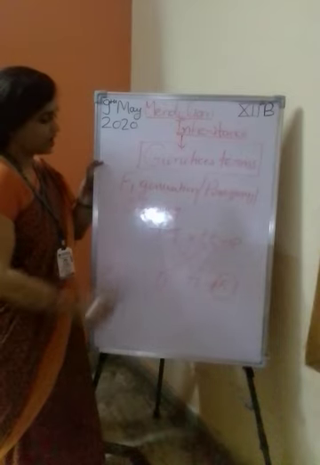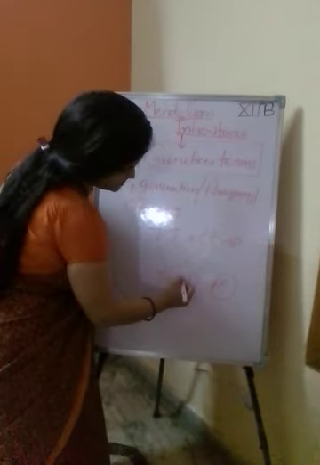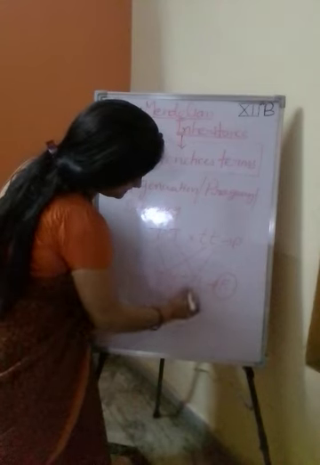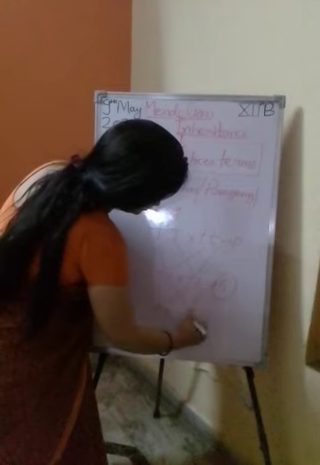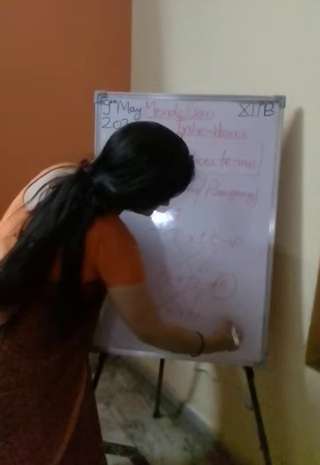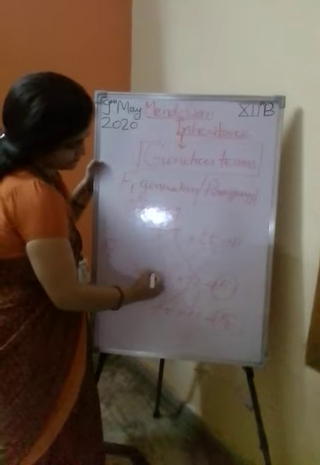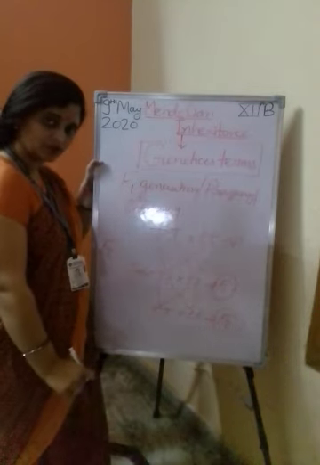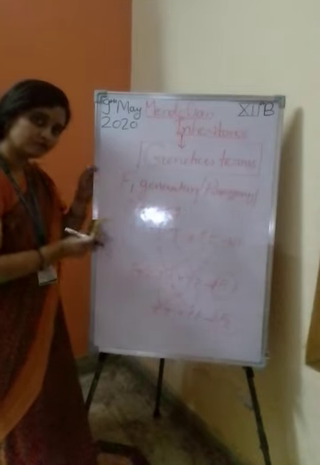Okay, now what is the F2 generation? A cross of the F1 generation. What will we get? We will get tall and short. That is the F2 generation. Understand the F1 and F2.